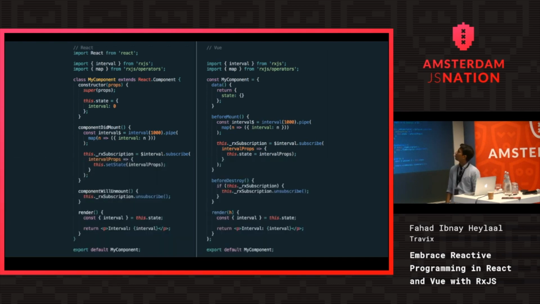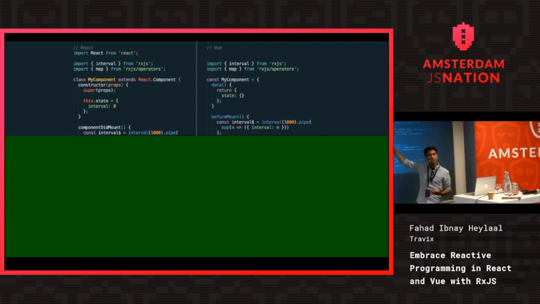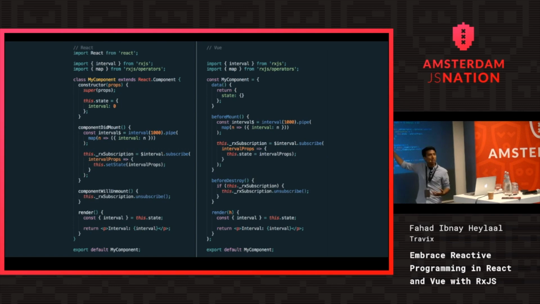Imagine you have to initialize your component, either React or Vue, with internal state. And then when the component mounts, you actually need to subscribe to your observable. And then when new values are being emitted, you actually have to save that in your internal state. And then the render function will actually get that local state and render it. Same thing is happening here. I'm using JSX, so it's easier to read side by side.